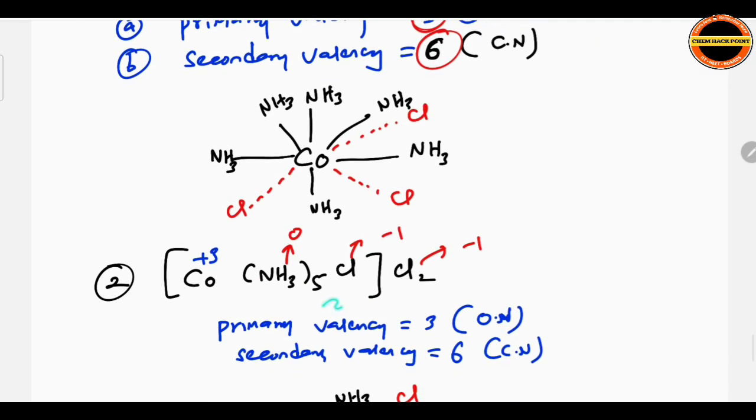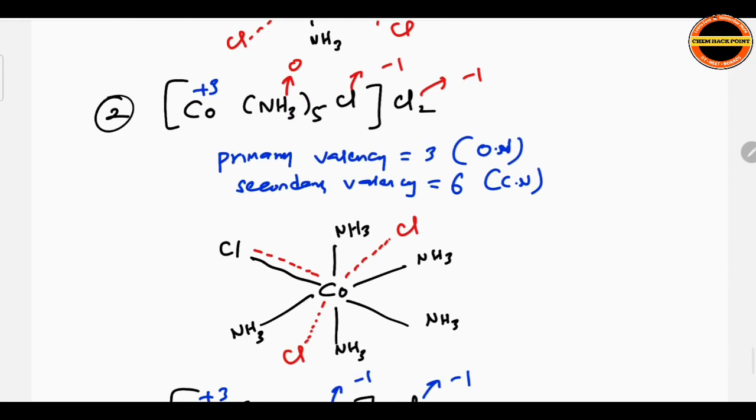Sometimes you will get a compound like [Co(NH3)5Cl]Cl2. Here there are 2 chlorides outside, and one more chlorine inside the bracket, so we consider it a ligand also. Primary valency is 3, because the oxidation number is 3. Secondary valency is 6: 5 bonds of ammonia and 1 bond of chlorine. For the representation, show cobalt with 5 ammonia by solid lines, and the chlorine inside is also a ligand, so show it with a solid line.